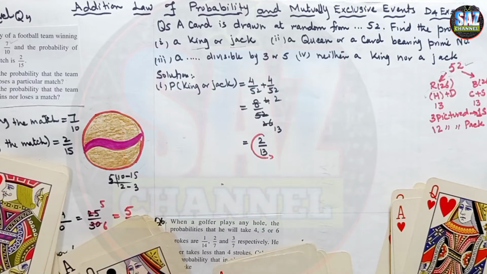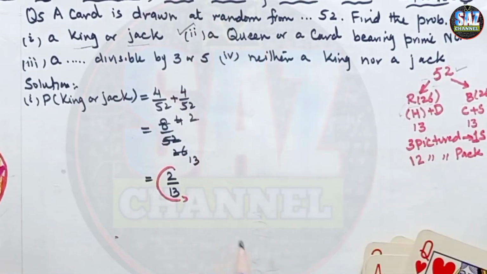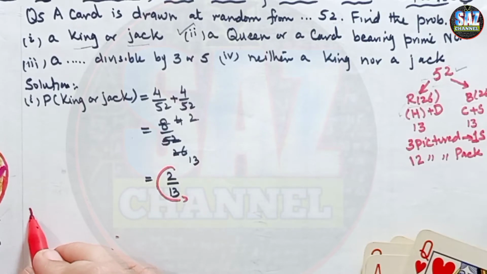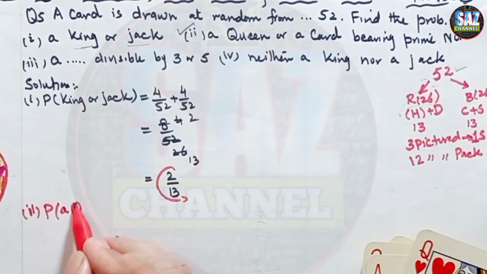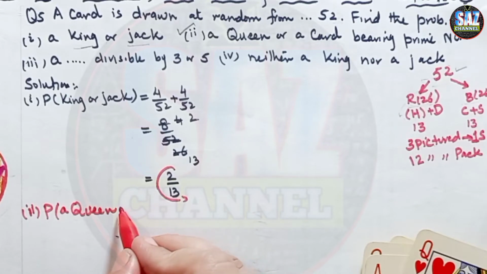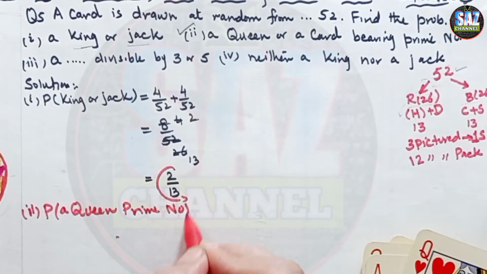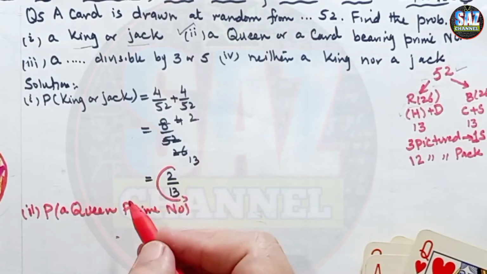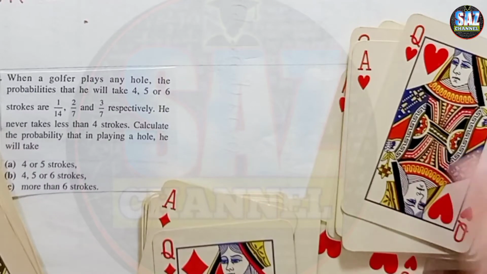Okay, then the next part says a queen or card bearing the prime number. This is the second part. Let me mark it here. Second part is probability of a queen or prime number, card bearing prime number.